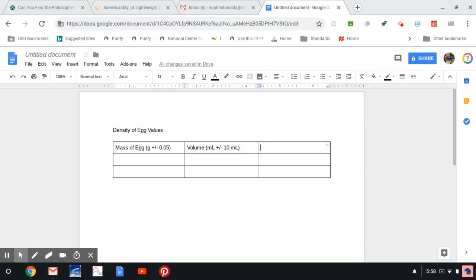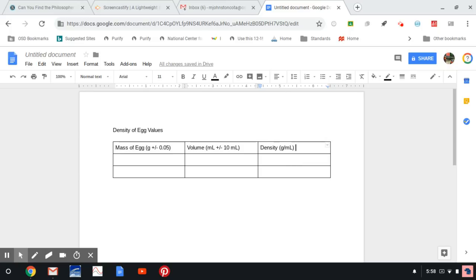I have not shown your class yet how to do uncertainties when you're multiplying and dividing, so you're just not going to have to worry about it. So I would just say here, density, and the units for density is grams per milliliter. There's going to be an uncertainty there, and you're going to learn later on in the school year what uncertainty you should put there, but for this lab, don't worry about it.